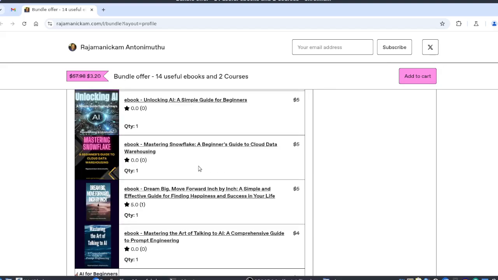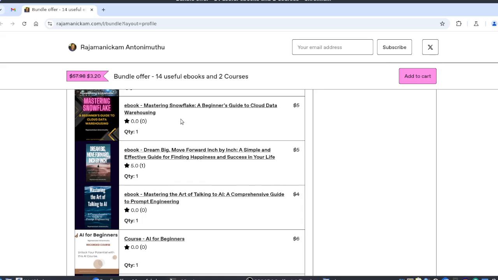Next one, Mastering Snowflake. Snowflake is a famous data warehousing system. I believe there is a huge demand for Snowflake developers as of now. So if you are looking for a career change, you may consider learning Snowflake. This one is also a relatively new ebook.